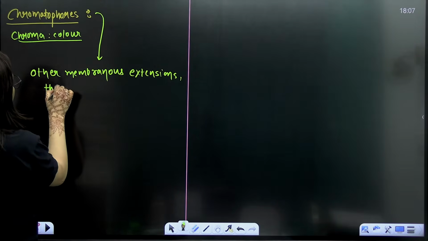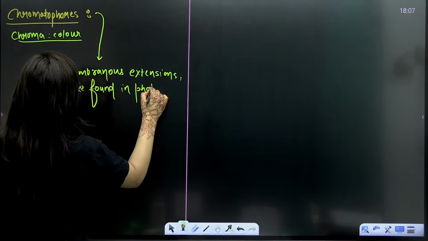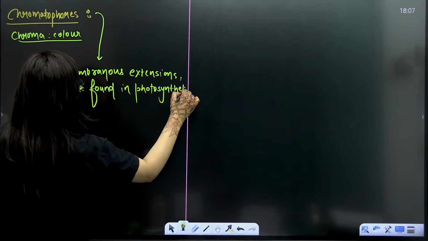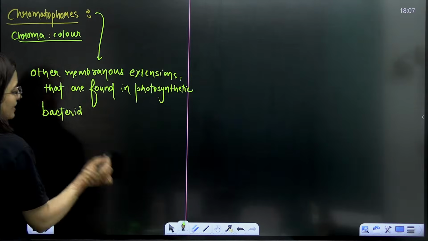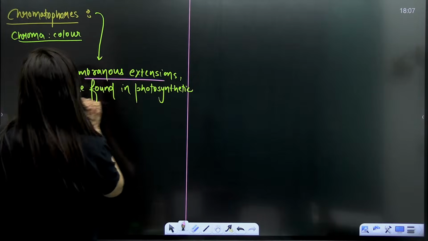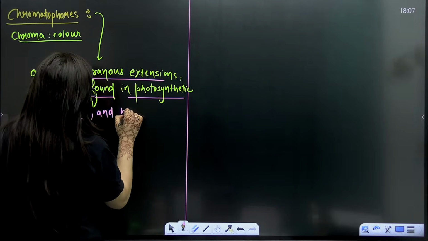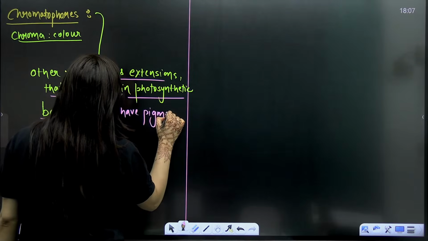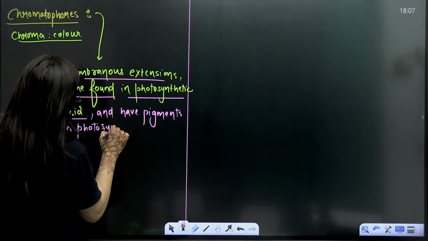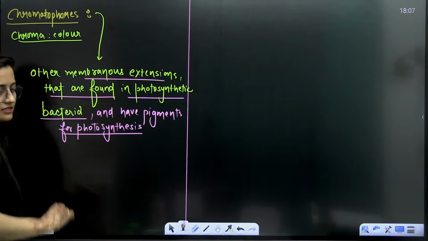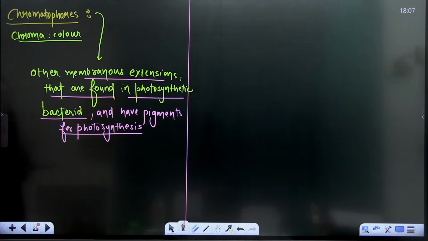that are found in photosynthetic bacteria, my dear students, and have pigments for photosynthesis. Are you getting my point? They have pigments for photosynthesis. So this is what we have, right? Chromatophores. They will contain pigment.